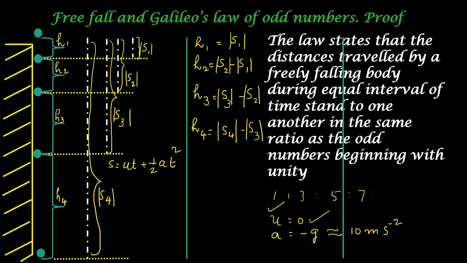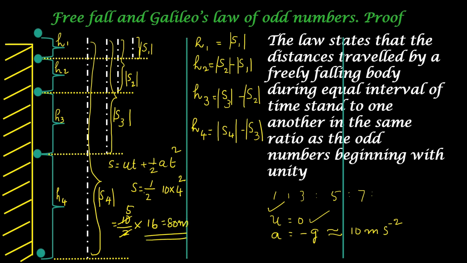plus half a t square. Since u, the initial velocity, is equal to 0, this formula becomes S is equal to negative half gt square, because a is equal to negative g. Substituting the values, we get S is equal to half 10 into 4 square. For the present, we are ignoring the negative sign. The negative sign suggests that it is moving downward. On simplification, this will become equal to 80 meter.